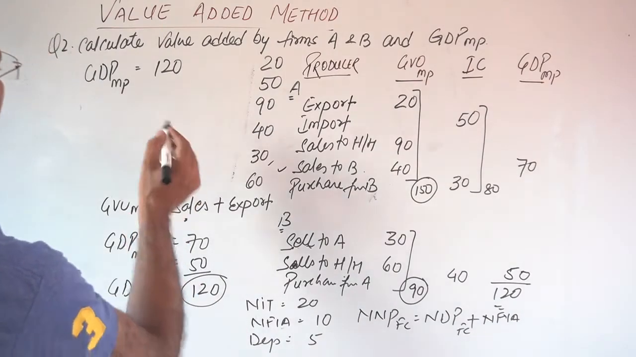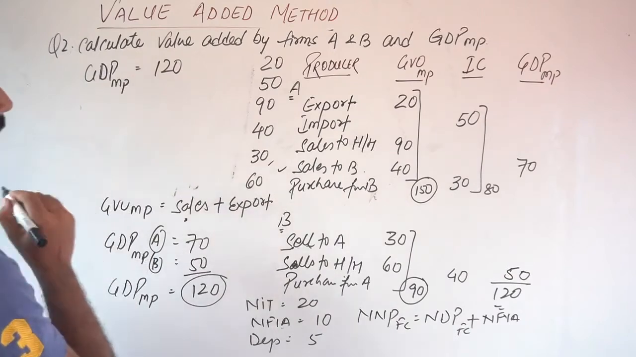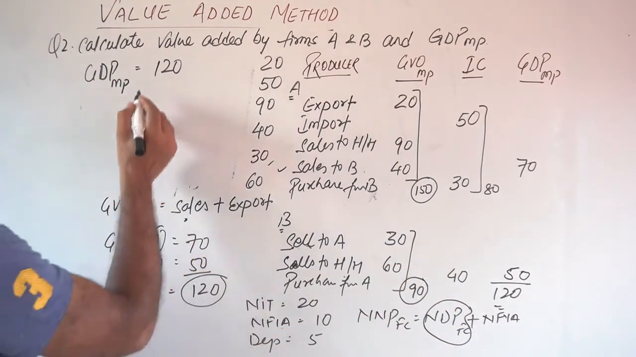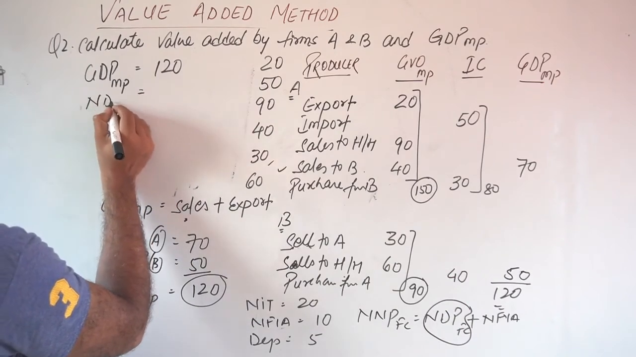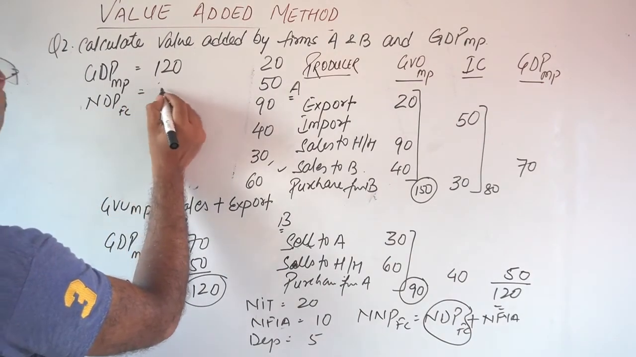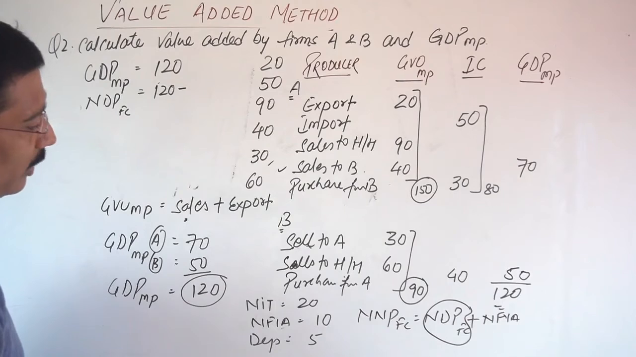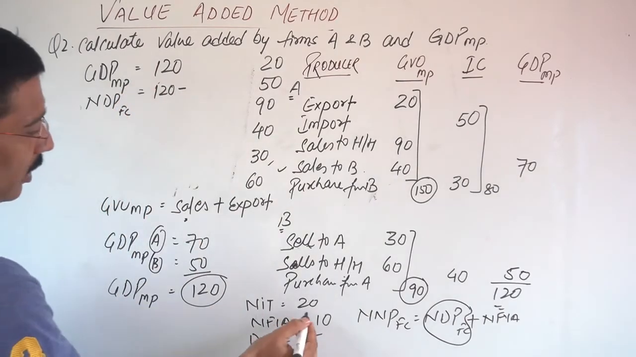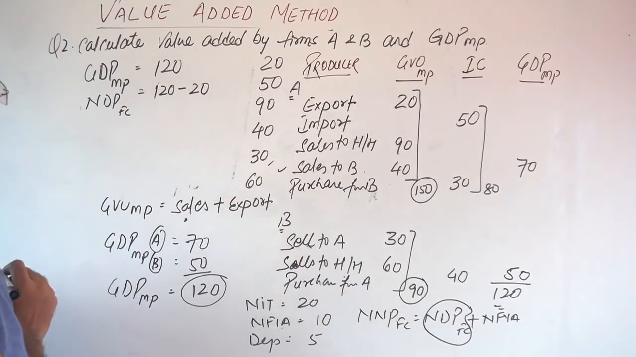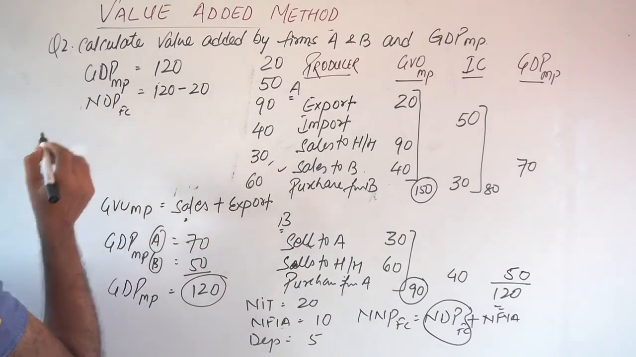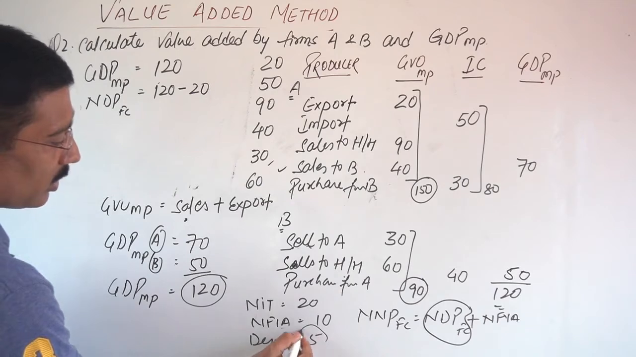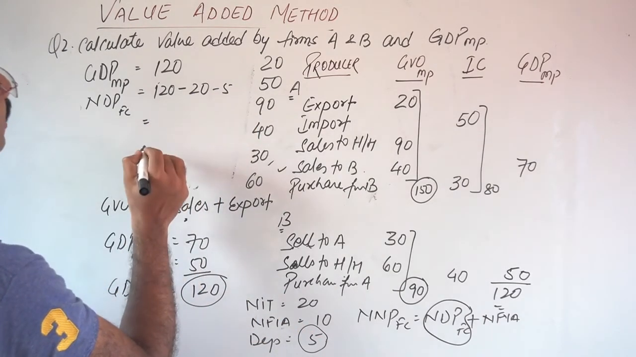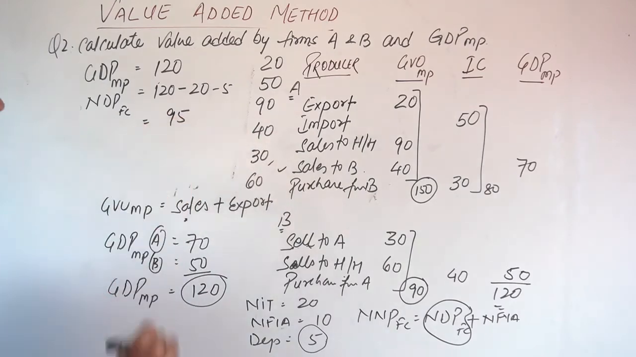If the depreciation is 5, then how will you calculate the national income? The national income will be calculated this way. First, this GDP MP should be converted to NDPFC. Okay, how will you convert it? NDPFC. GDP MP is 120 minus, what will you deduct? NIT. Why? Actually MP and FC, the difference of this is NIT, and NIT is 20. Now the next thing is what? Here is gross and here is net, and the difference of gross and net is what? Yes, depreciation. Now the NDPFC will be what? 120 minus 20 minus 5 will be 95. This is the NDPFC.